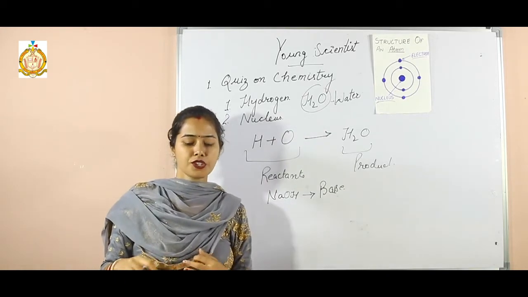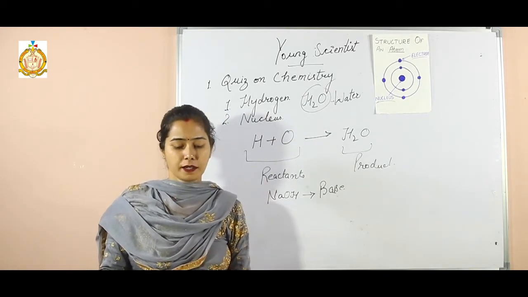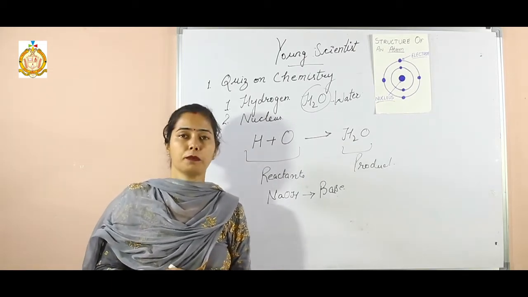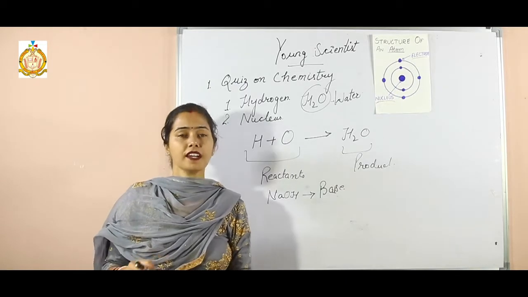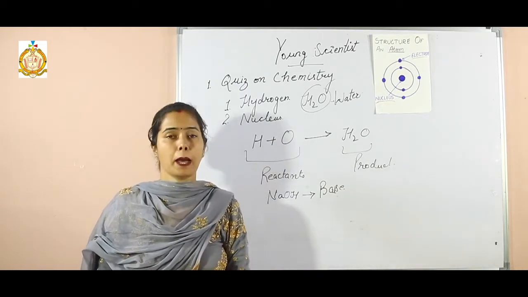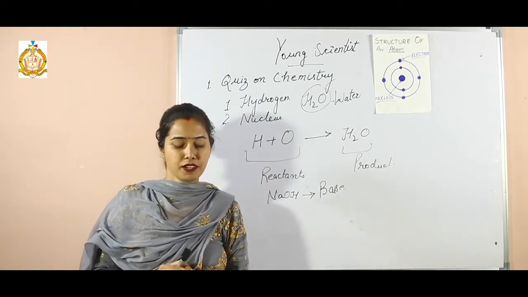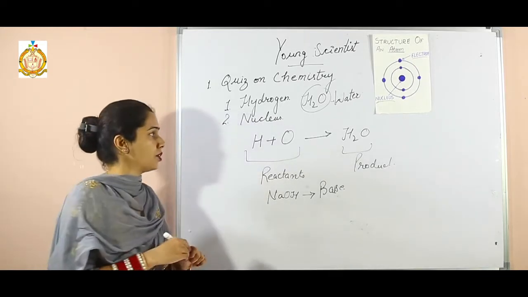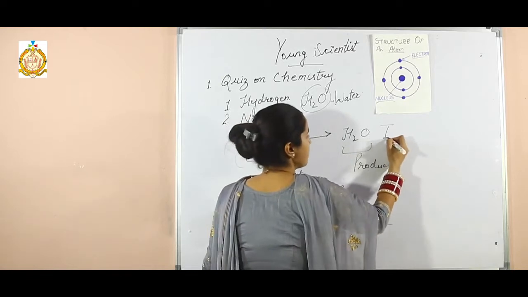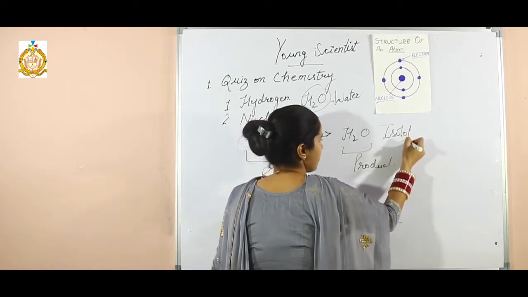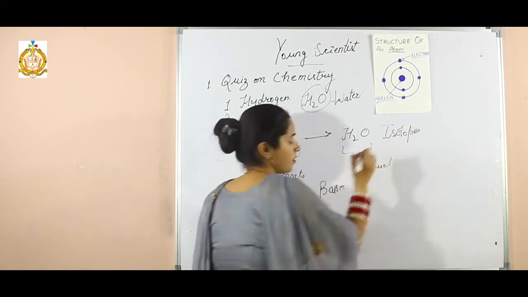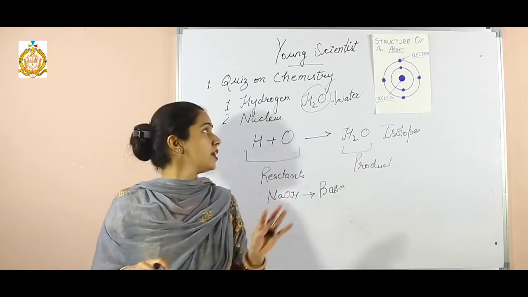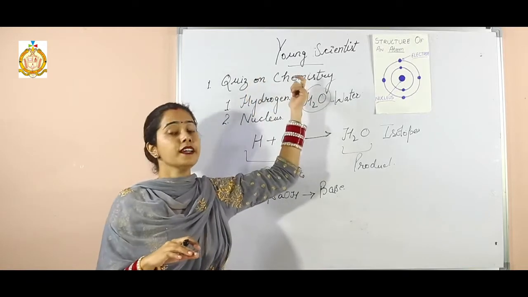Now, the next question is, what are the atoms of the same chemical element that have different atomic mass known as? They are known as isotopes. These all terms are related to chemistry. So the chapter name is Quiz on Chemistry.